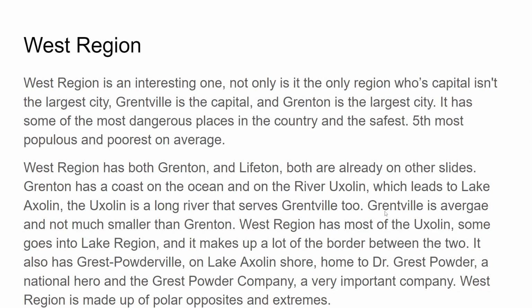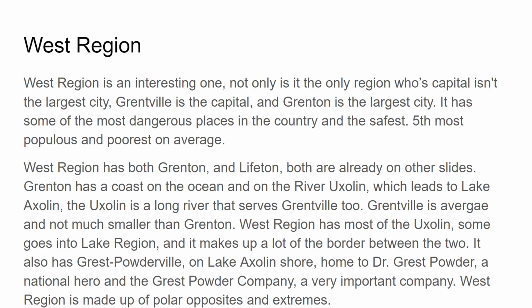West Region is an interesting one. Not only is it the only region whose capital isn't the largest city, Grenville is the capital and Grenton is the largest city, it has some of the most dangerous places in the country and some of the safest. 5th most populous and poorest on average. West Region has both Grenton and Lifton. Both are already on the other slides.